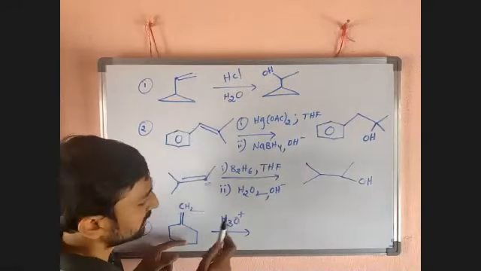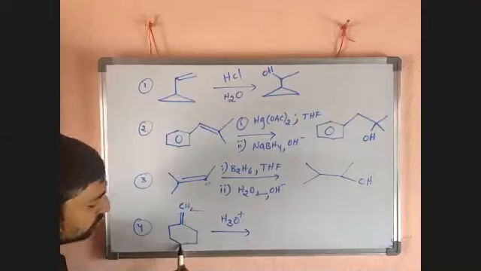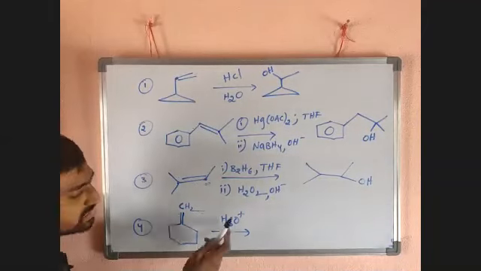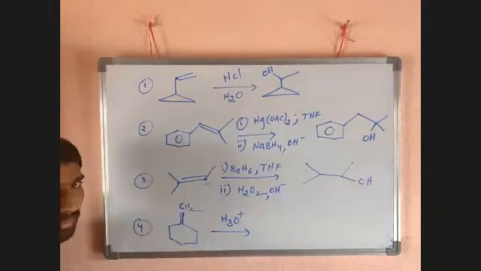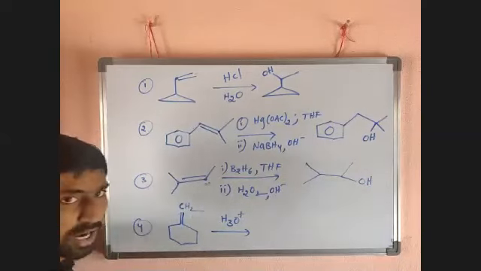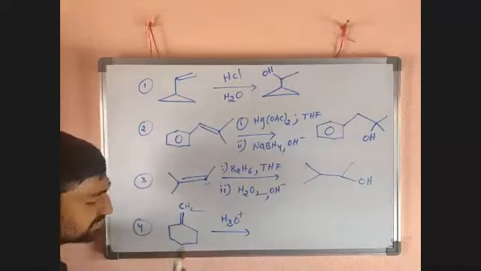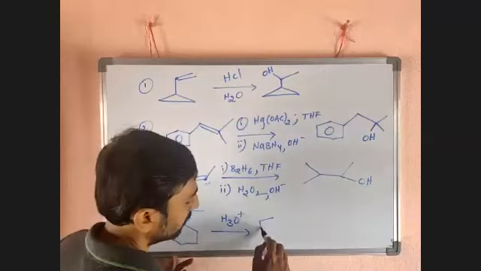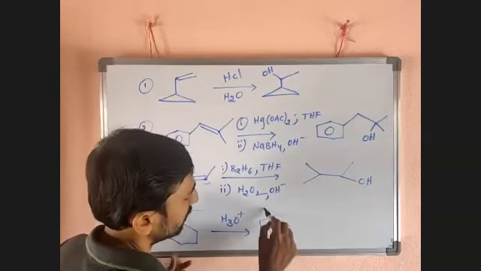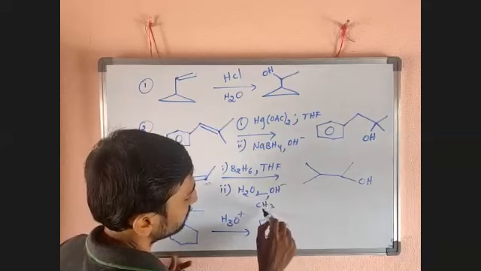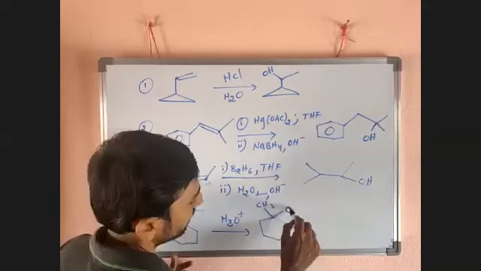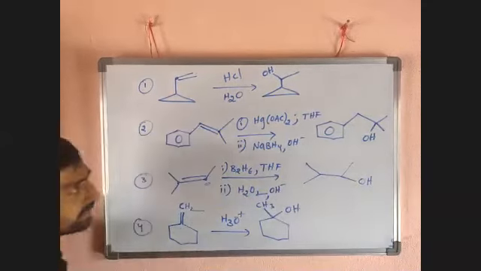It is simply H3O plus, meaning H2O plus H plus. H gets attached to the carbon with more hydrogens because it follows Markovnikov's rule. OH gets attached to the carbon with fewer hydrogens. Now this compound will become CH3 and this will get OH. That is the product.